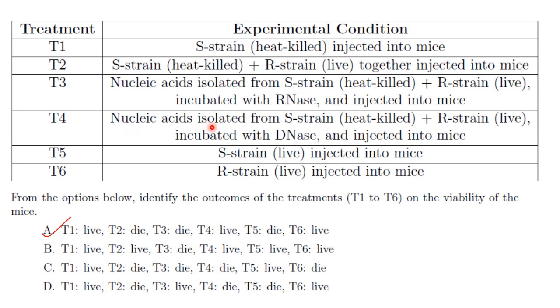Then the next one, nucleic acid isolated from S strain heat killed plus R strain live incubated with DNA. So DNA means it will destroy your DNA. So R strain is not going to be transformed with S strain DNA and injected into mice, which means the mouse will live. T4 live. T5, S strain live injected into mice, it will die. And T6, R strain live injected into mice, it will survive. So your answer here is option A.